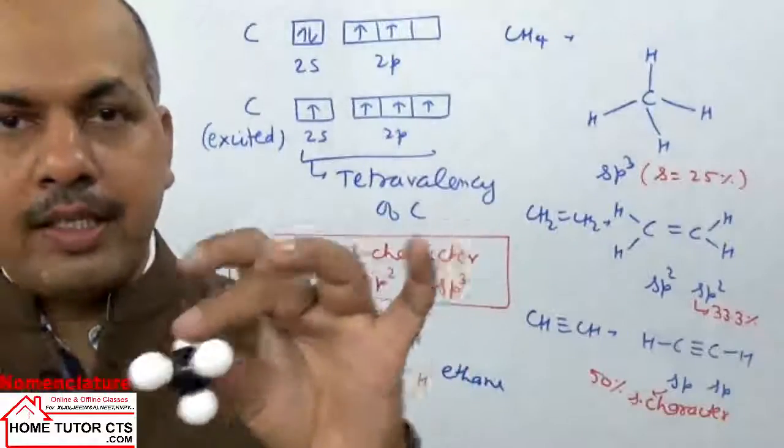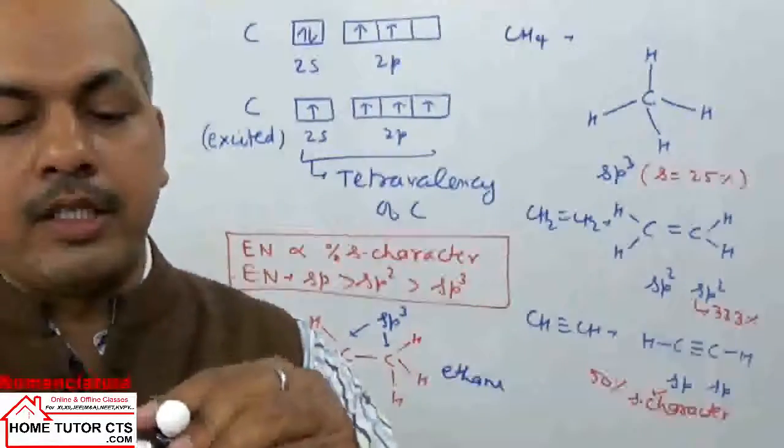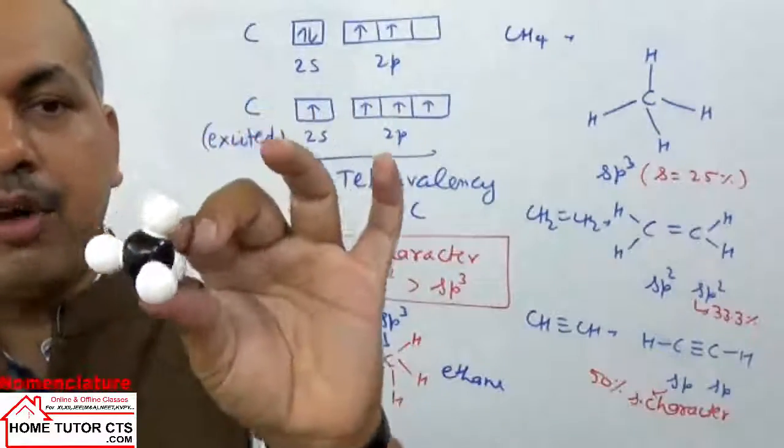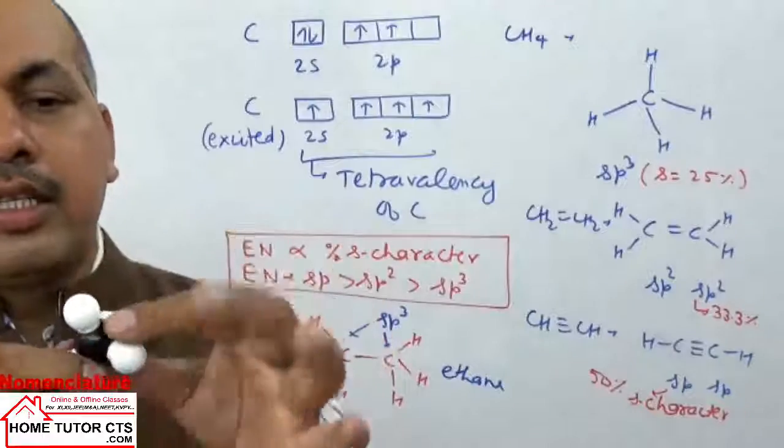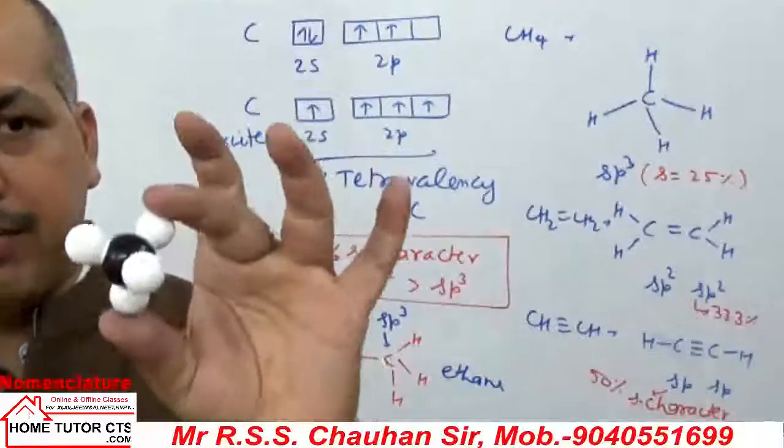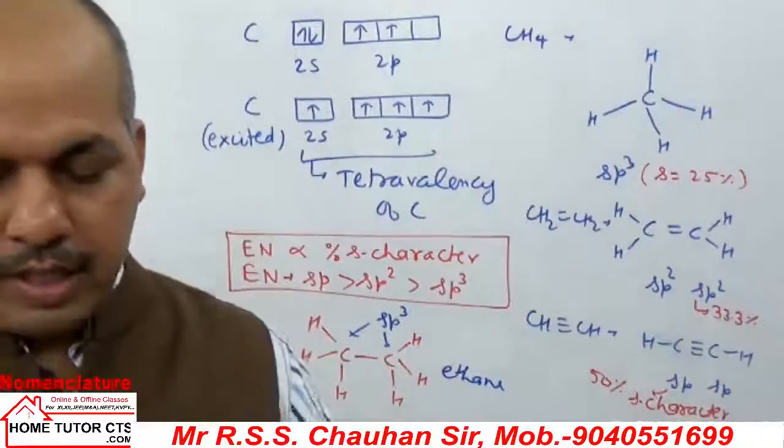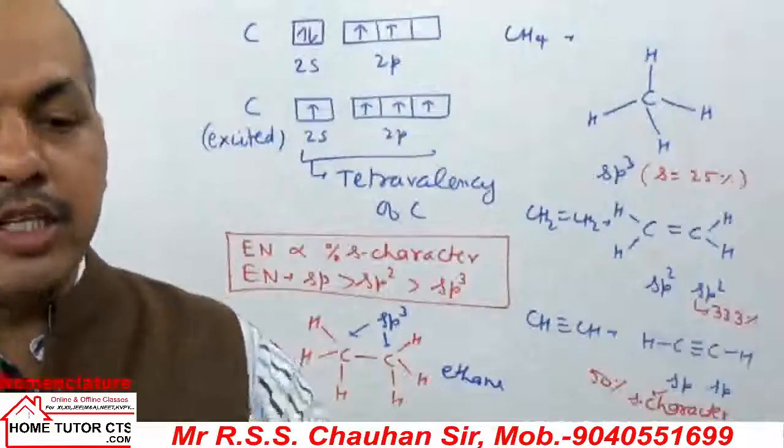Actually, when there is no space, there is overlapping of orbitals. That is the actual structure. There is overlapping of orbitals, and then the shape is not exactly spherical here. That is how we can take the methane structure. This can be taken as the ethane structure.